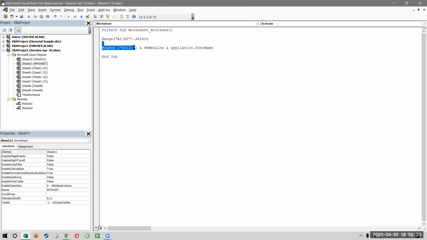Hello is just a text hello. VB new line basically will break your comment into 2 lines. It's like an alt enter. And application dot username is nothing but the application username of my computer. My computer's username is Havish Matt.